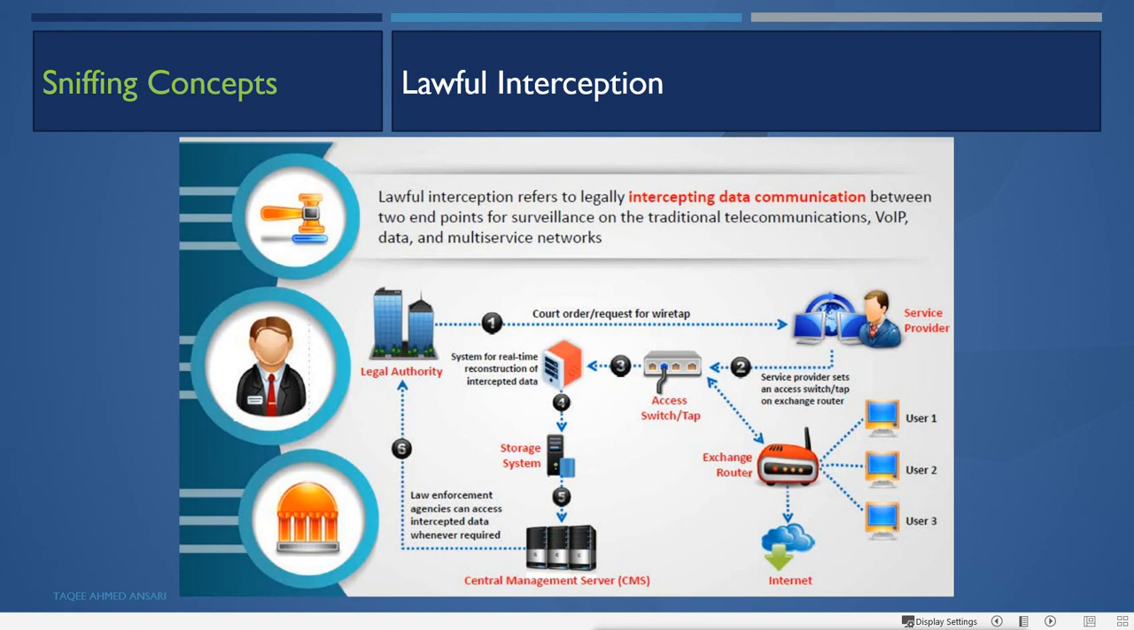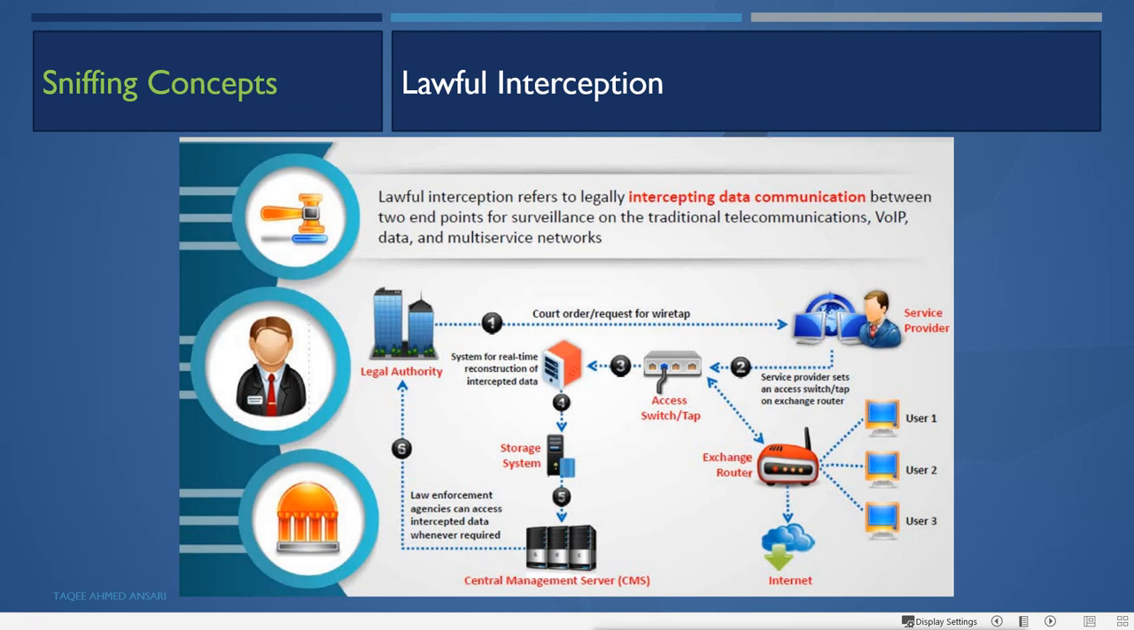Lawful interception refers to legally intercepting data communication between two endpoints for surveillance on traditional telecommunication, VoIP data and multi-service networks. Now, lawful interception means what? Interception means getting the data in between. Whatever you do, when you take the internet connection from the service provider, those service providers can see your data. The data is going through those service providers' devices, telephone exchanges.